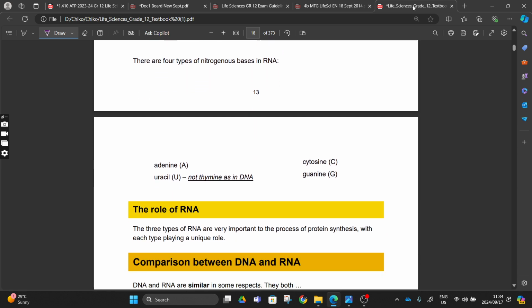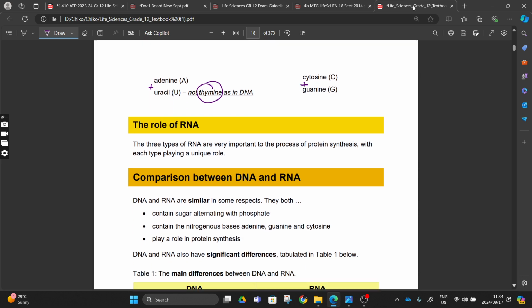There are 4 types of nitrogenous bases. We have adenine that matches with uracil, and we have cytosine that matches with guanine, right? Here, as you can see, there is no thymine as in DNA, right? As you can see, move on.